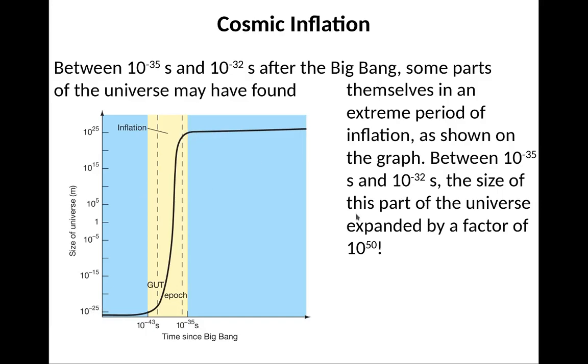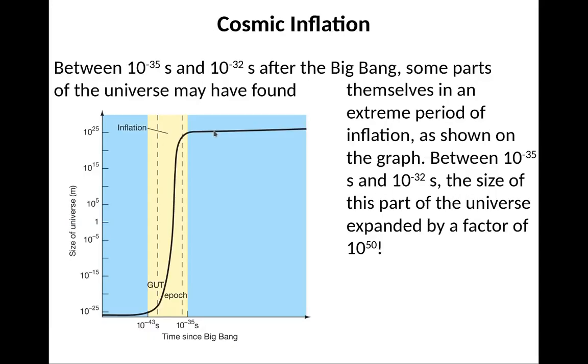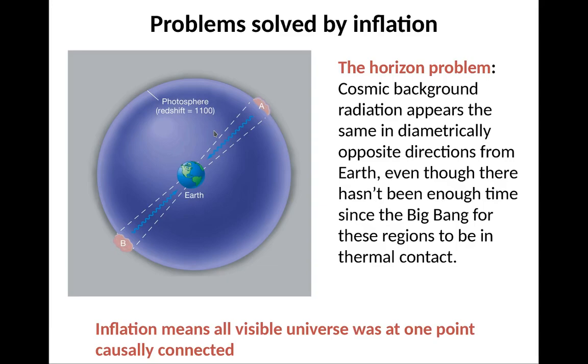This expansion is known as the epoch of inflation. It is hypothesized, and you can get this to happen if you tune things correctly, but it solves major problems.